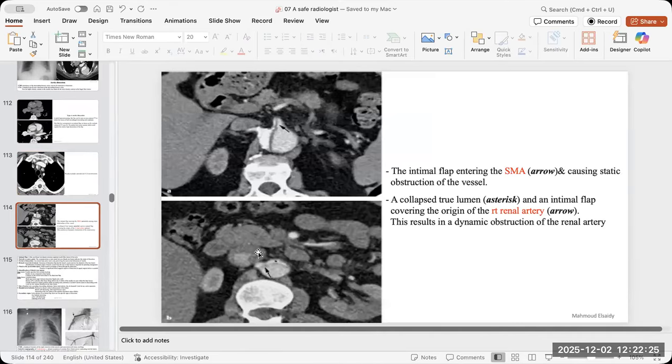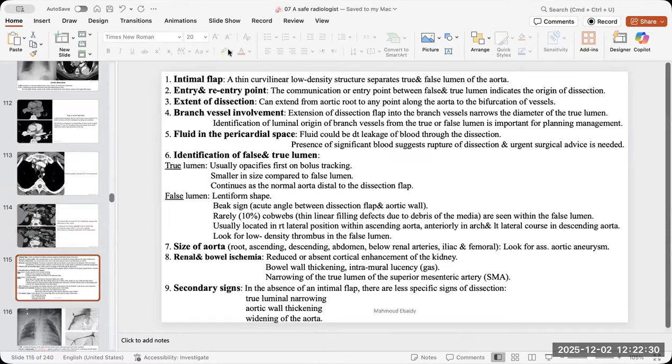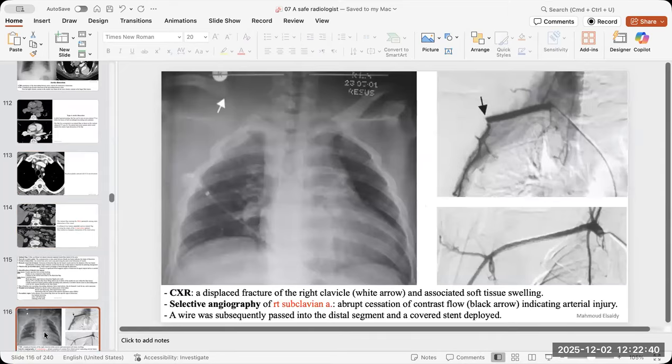See the celiac here, see the renal there. So it is very, very important. And this, what I just talked to you about, are the kind of questions you have to answer. You have to mention all of these things in your answer.